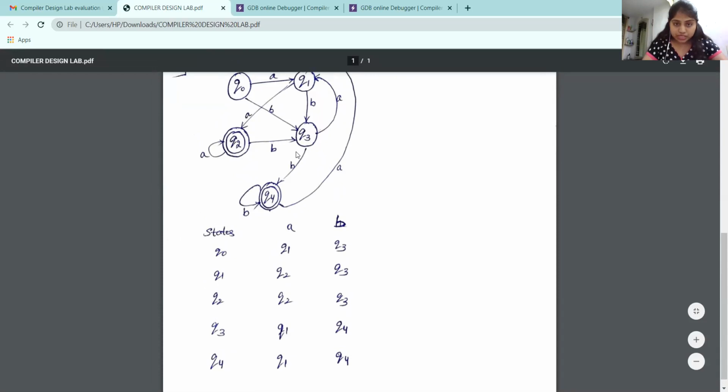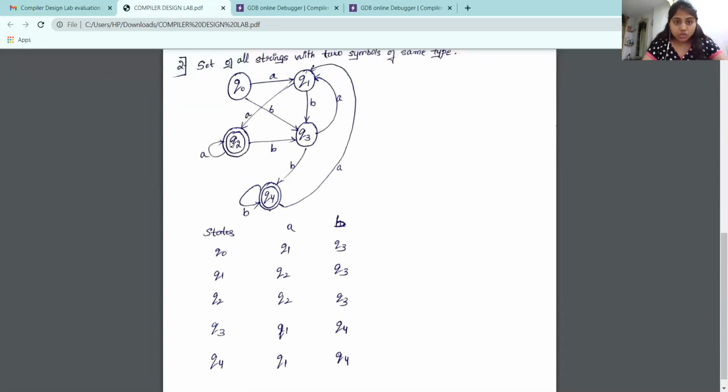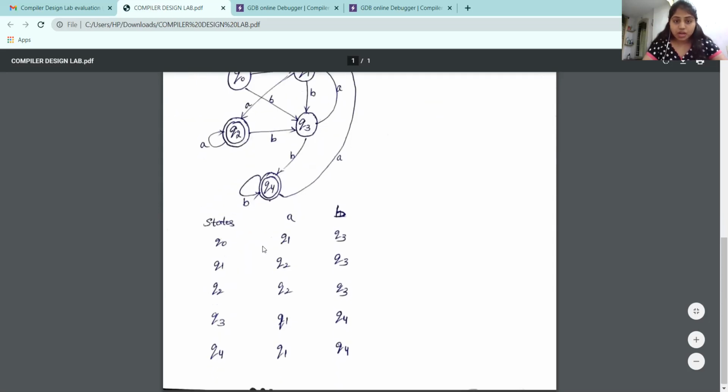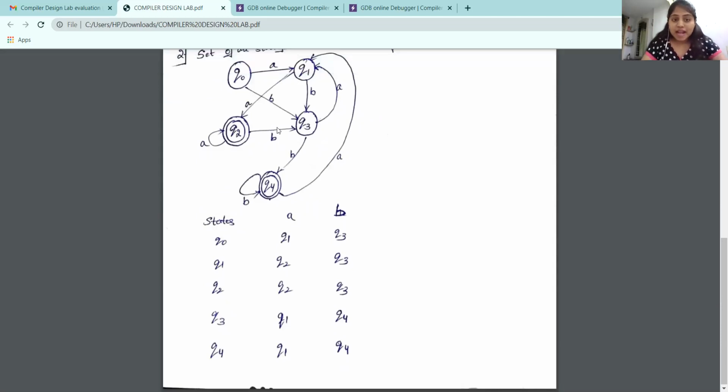At state Q2, at A it goes to Q2, and at B it goes to Q3. Coming to state Q3, at A it goes to Q1, and at B it goes to state Q4. Coming to state Q4, at A it goes to state Q1, and at B it again returns to state Q4. And here the accepting states are nothing but Q2 and Q4.